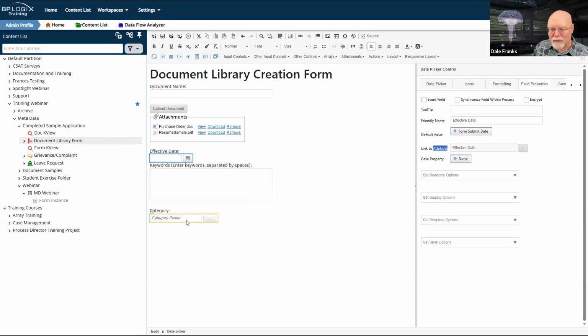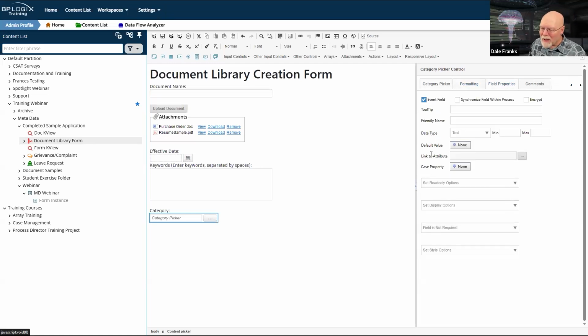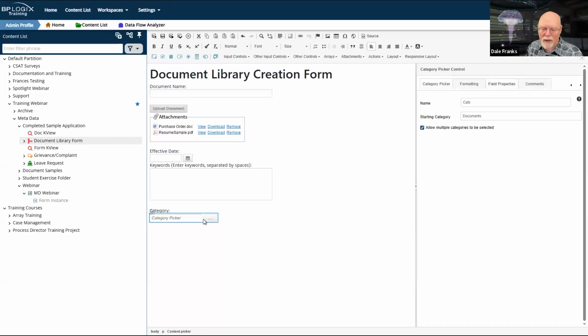because I need to specify whether each of these documents is an HR document or whether it's an IT document. In other words, I have another category that needs to be assigned. Now, categories are tricky. I don't have a link to category field. And even though I do have a control, it is called the category picker control. And you can find it in other input controls. There's a category picker. There's also an attribute picker.